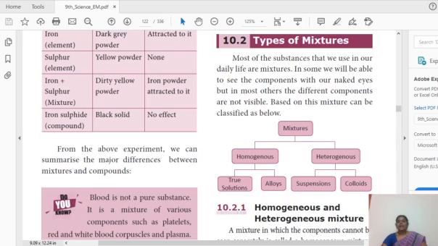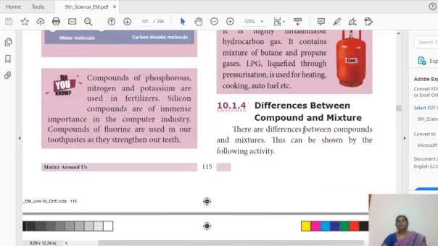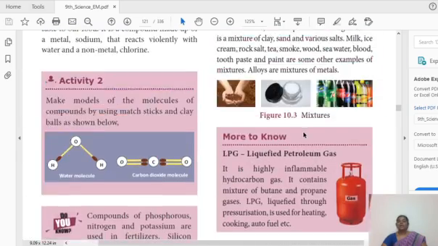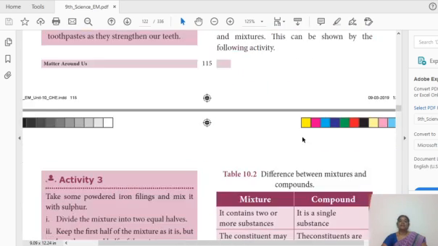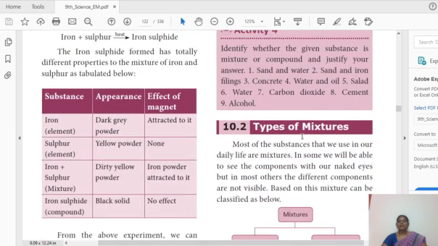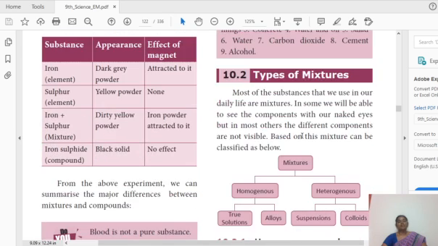So in that I am just giving you a quick recall on the topic Matter Around Us. In that we discussed matter and the classification of matter based on chemical composition, and discussed elements, compounds, mixtures and their properties. Now I am going to give a quick recall on the types of mixtures and solutions.